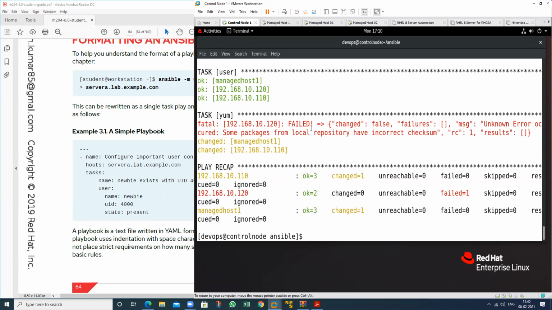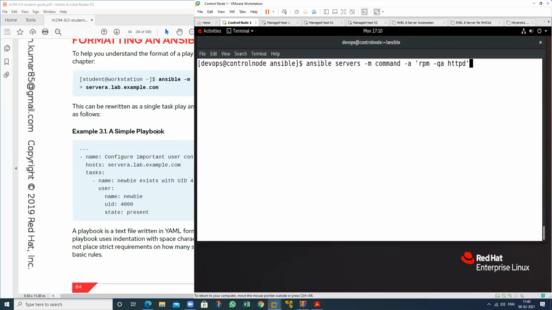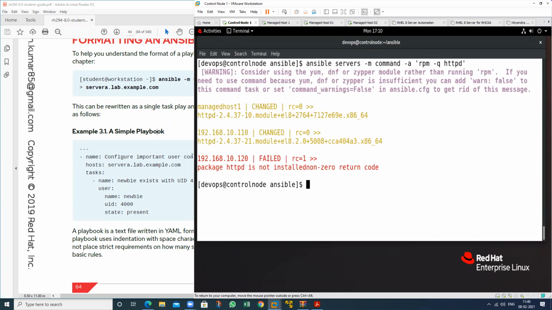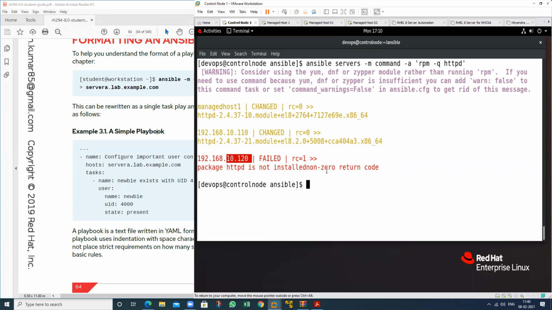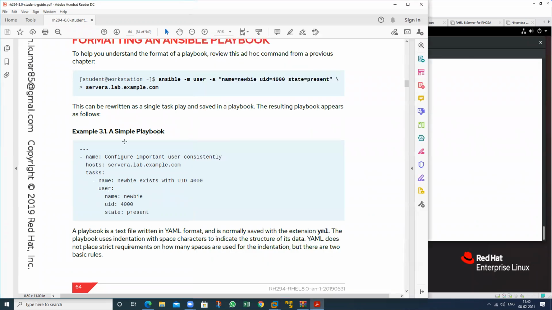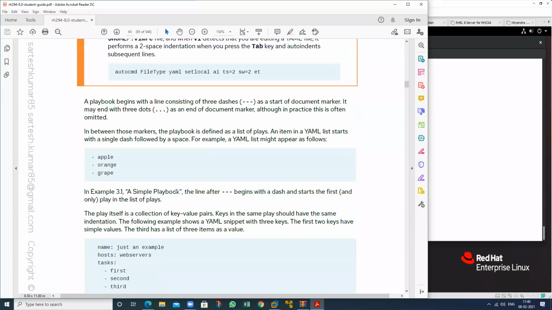So there is an error, incorrect checksum value. Okay, no issue. And just check by using this particular command. In which machine? This machine also installed. This machine also solved, but we have one mistake in this machine, in this one, because there is an error in this machine 120, that I will resolve later. Okay, so this is about how to write a playbook. Then I will move to the next one.